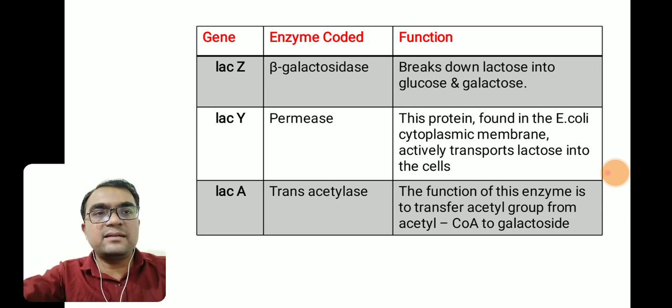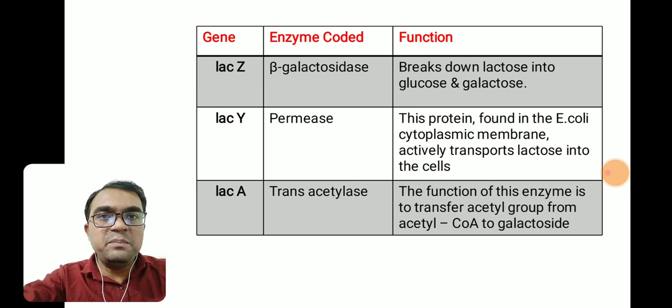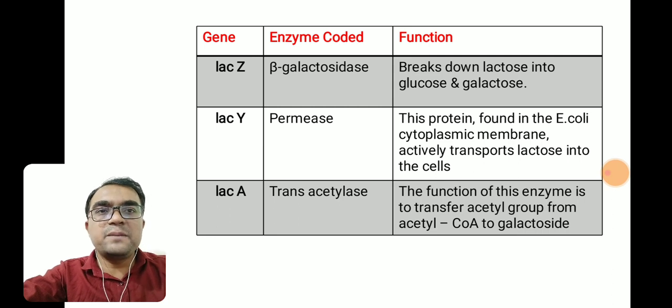The second structural gene is the LAC-Y gene, which codes for the enzyme permease. As the name indicates, this permease enzyme is located in the cytoplasmic membrane of the Escherichia coli cell, and this membrane protein allows lactose to come inside the cytoplasm from outside the medium.